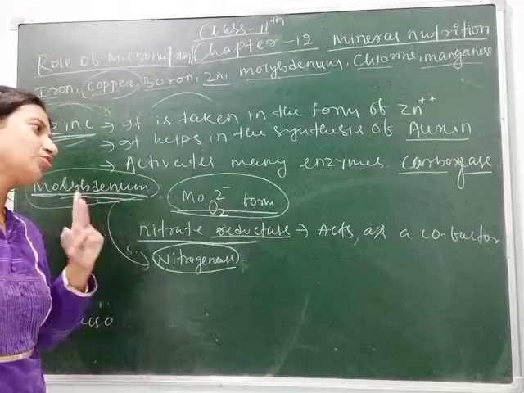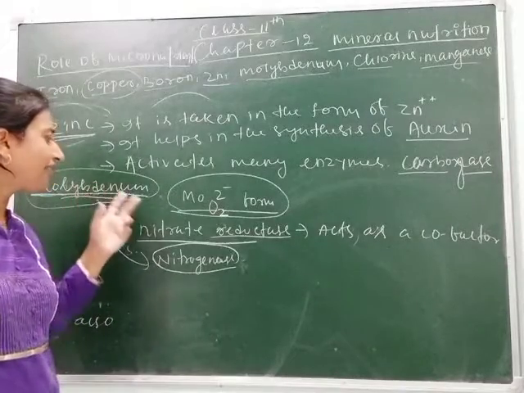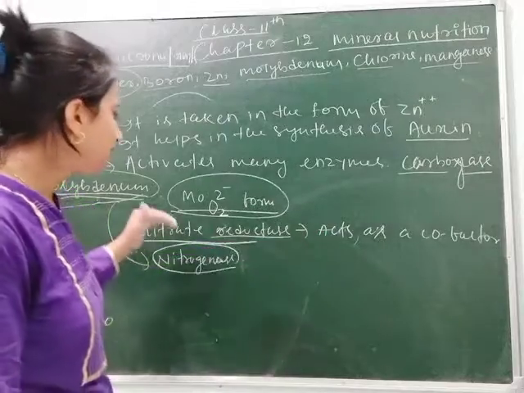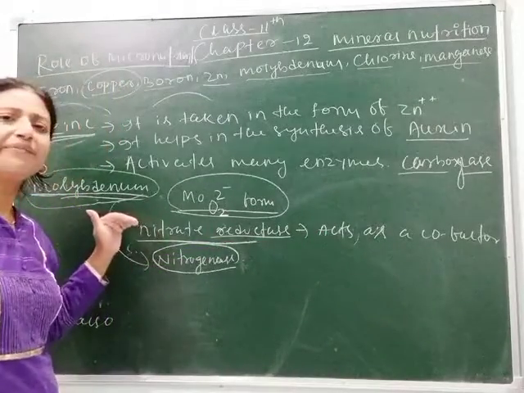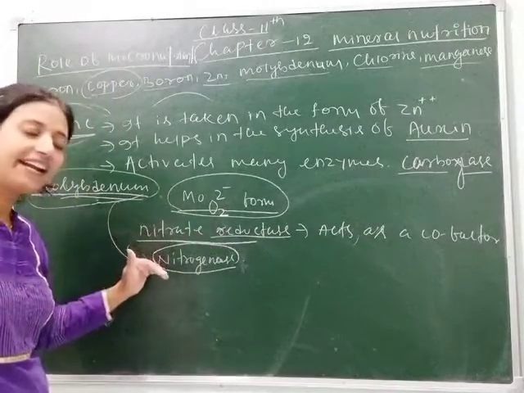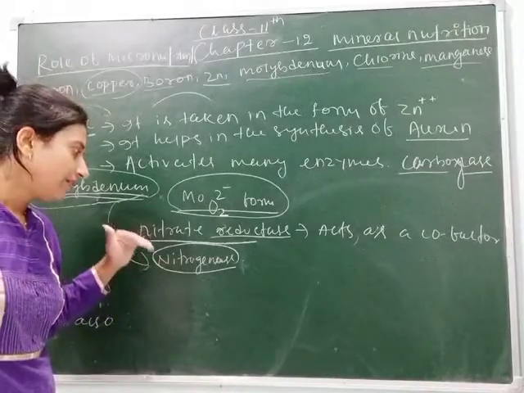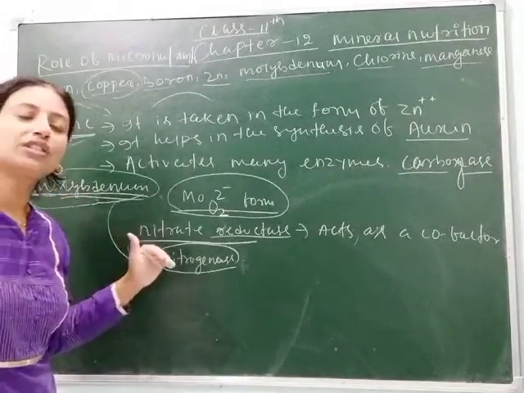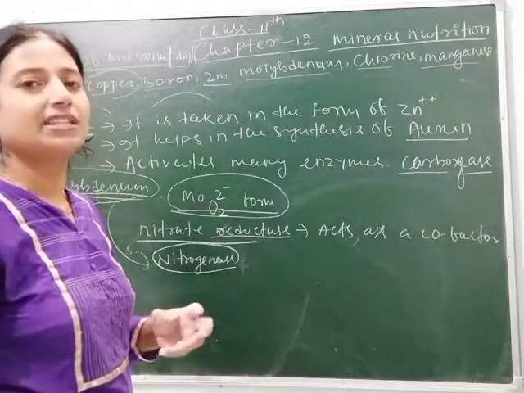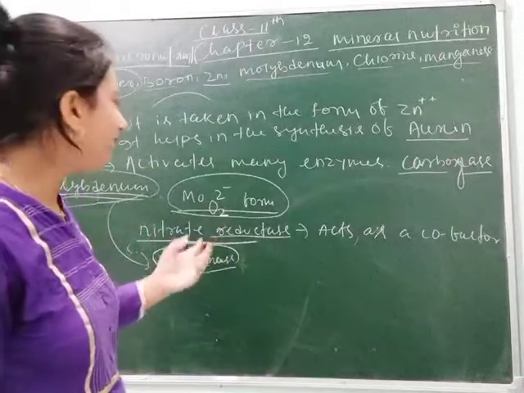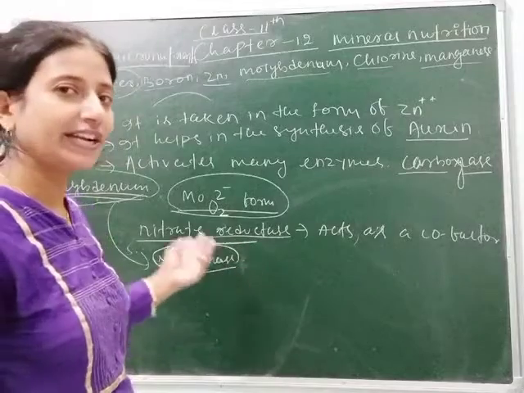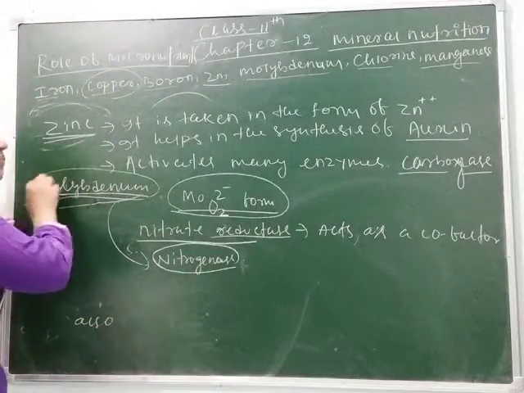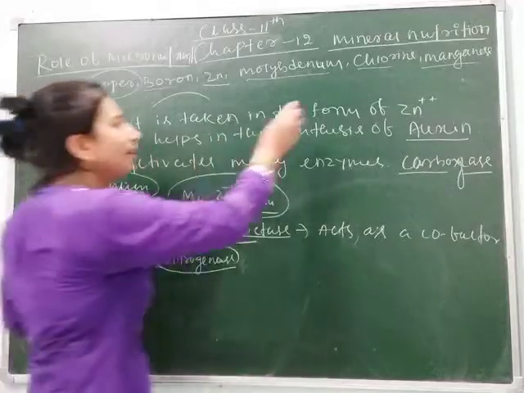So molybdenum has two major functions. It acts as a cofactor for the enzyme nitrate reductase, and it is also directly involved in the synthesis of nitrogenase, due to which nitrogen, nitrate, nitrite, nitrous oxide and nitric oxide get reduced. So these are the important functions of molybdenum.